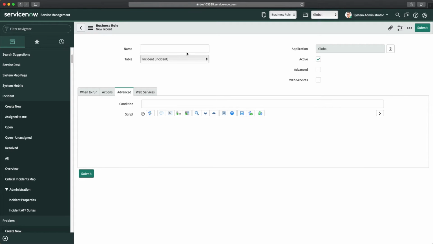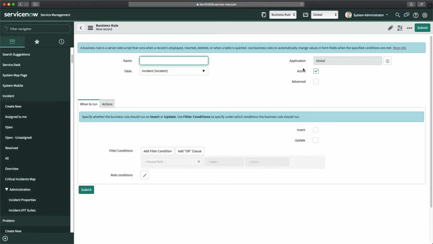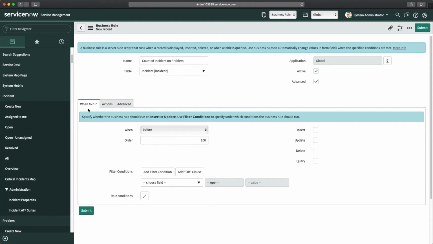I will provide a name, count of incident on problem. We will check this box, advanced. Now, when exactly will you run this? What condition would be the triggering for this business rule?